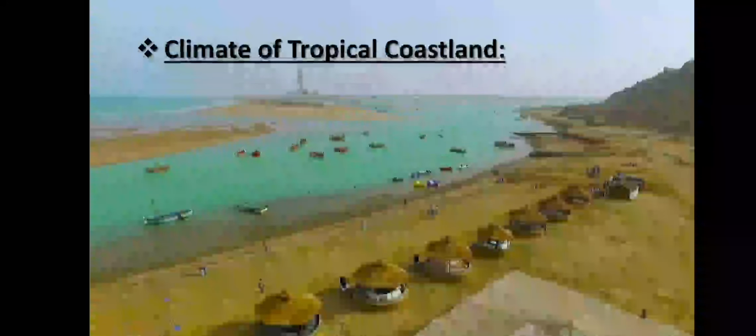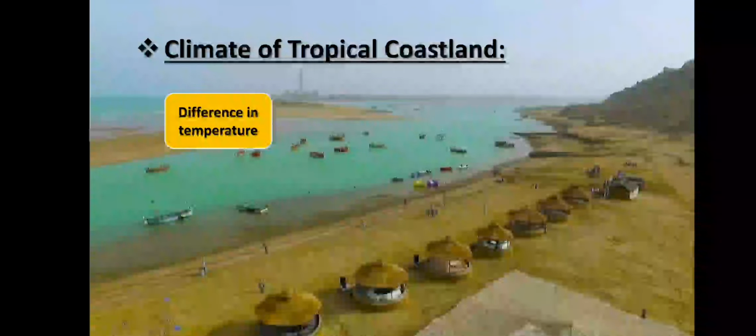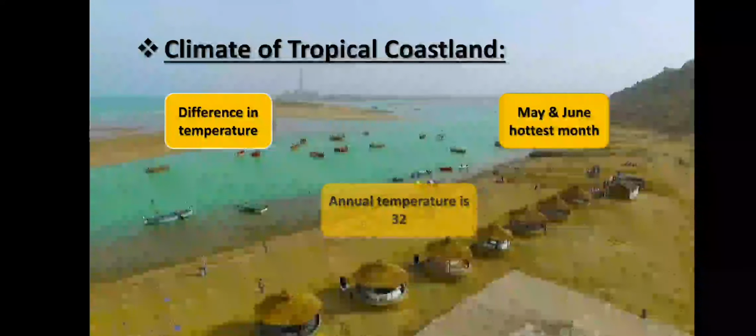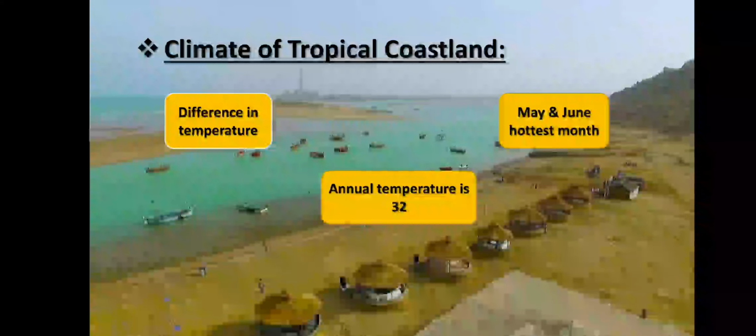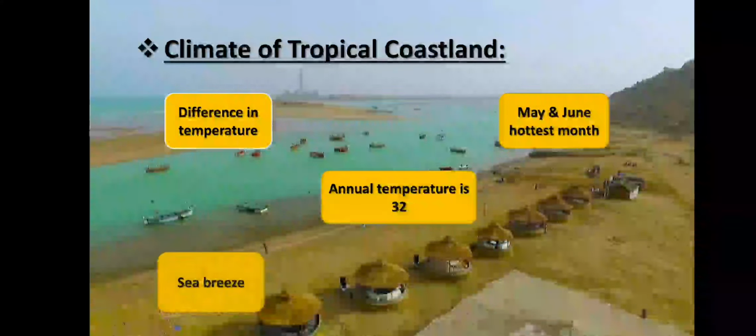So far as the climate is concerned, very little difference is recorded between daily and annual temperature. The coastal region remains humid throughout the year because of land breeze and sea breeze. The most important characteristic of the climate of this region is land breeze and sea breeze, which keep the climate mild in this region.